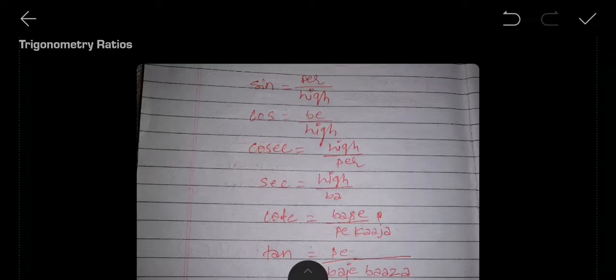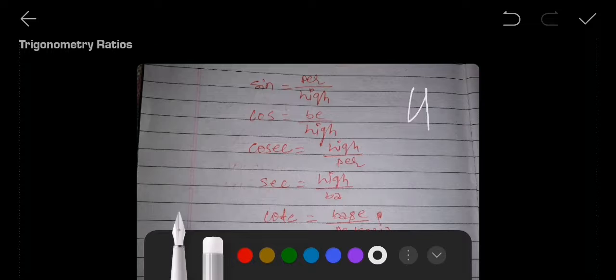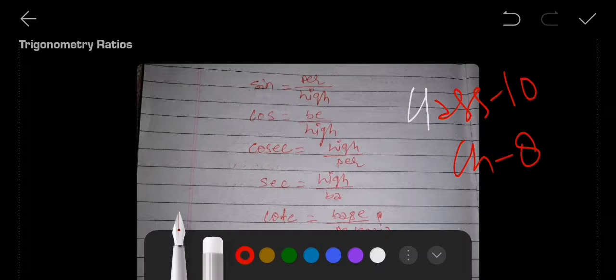Today I am with a new topic of class 10, NCERT chapter 8, trigonometry, introduction of trigonometry. Sorry, it is a very brief introduction in class 10th which is given about trigonometry, and the broader and more explanation you are going to learn in class 11th and 12th.